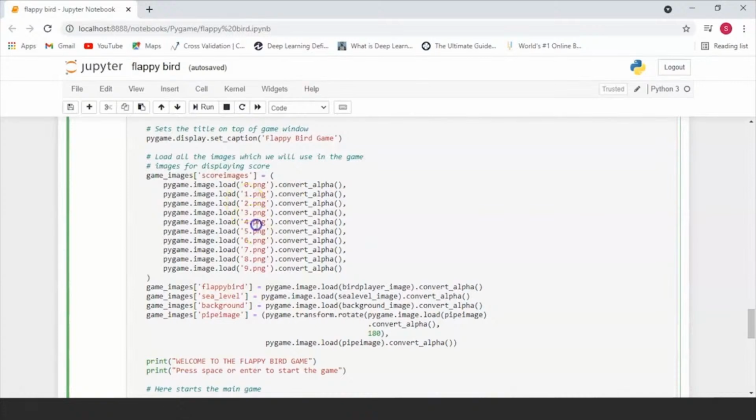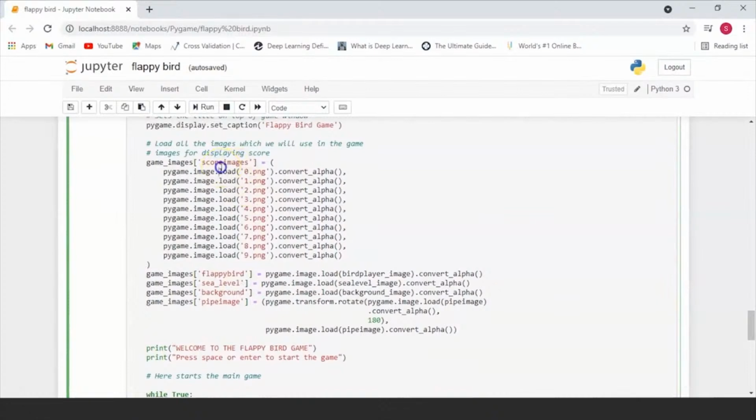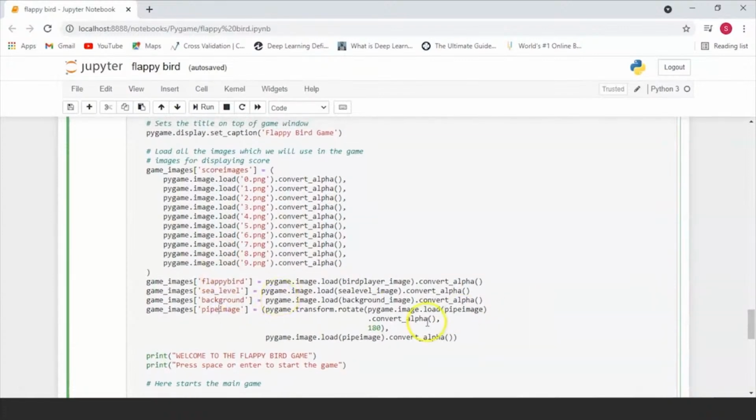We're going to start loading all of our different images into our game. So we have different images for the scores, the Flappy Bird image, sea level, background and pipe image, and we're going to convert it into a form suitable to display onto our window. This is basically done using the image.load.convert_alpha function. So over here you're basically going to be loading your image and converting it into a form which is suitable to be displayed onto your screen.